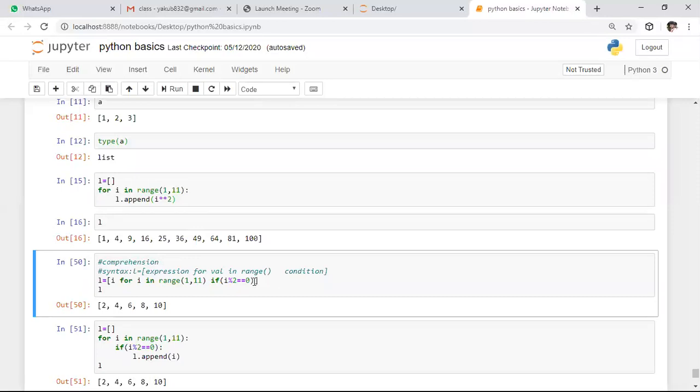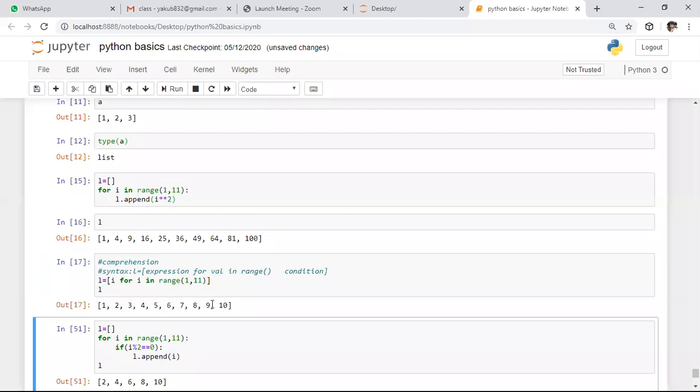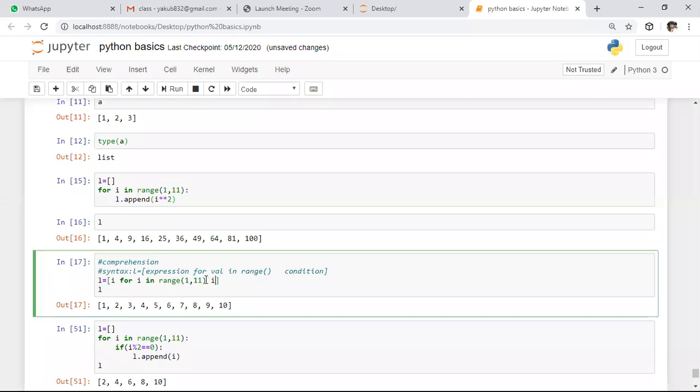So here, initially, I want to create a list with the first 10 natural numbers. If you observe this example, here I specified i, that means 1 to 10, I want to create this. So here I specified the expression as i. Then next, I specified that I want to iterate from 1 to 11, whereas 11 is excluded, that means we created a list with 1 to 10 elements. In this example, we did not use the condition. Whereas if you want to use any condition, you can specify that condition also.